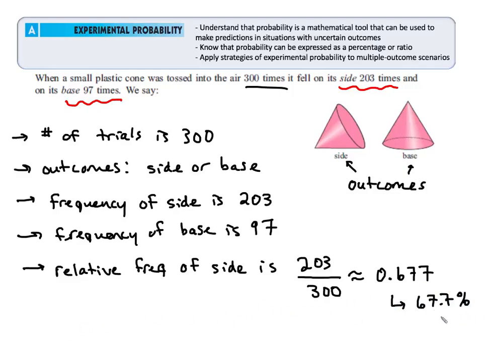And that's an interesting number for us, right? That means most of the time, because this percentage is above 50, we're seeing this cone land on its side.